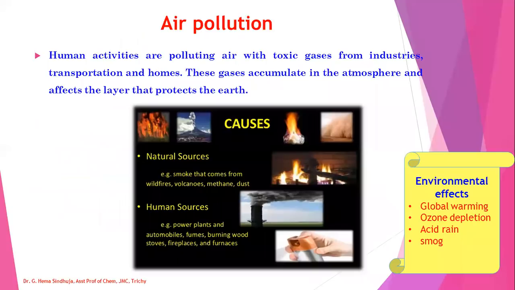Now we'll see air pollution. Human activities are polluting air with toxic gases from industries, transports, homes, etc. These gases accumulate in the atmosphere and affect the layer that protects the earth. There are two major causes of air pollution. One is from natural sources, that is from wildfire, volcano, methane, dust, etc. Another from human sources like automobiles, fumes, industries, fireplaces, etc. The environmental effects of this air pollution are global warming, ozone depletion, acid rain, smog, etc.